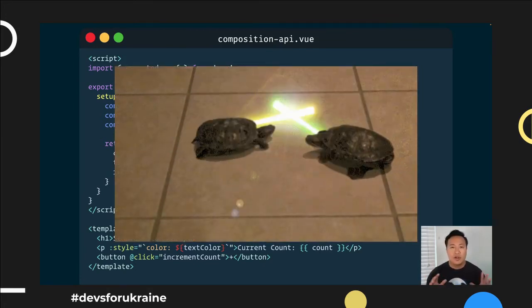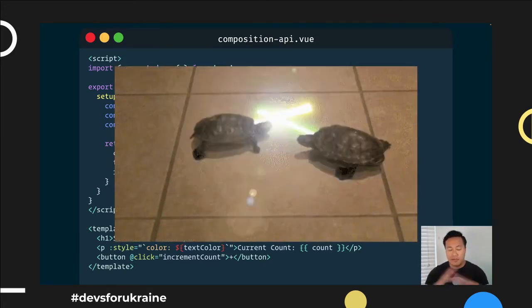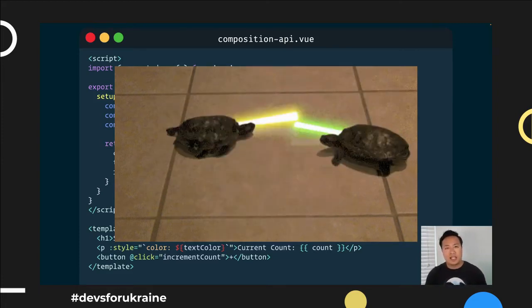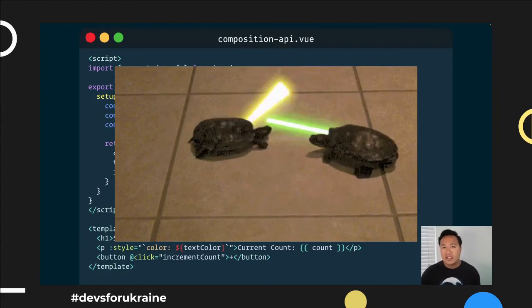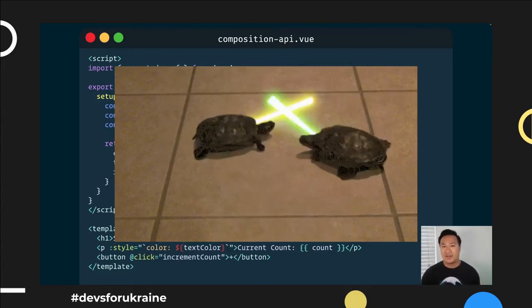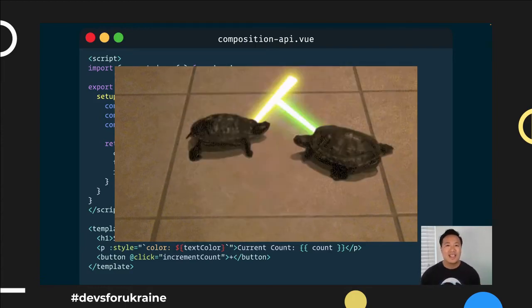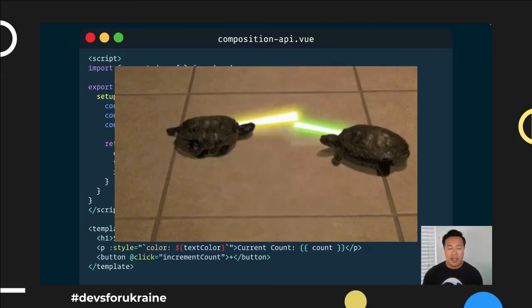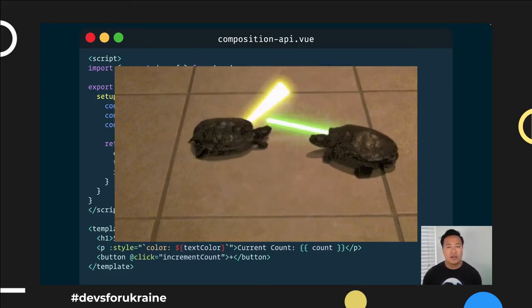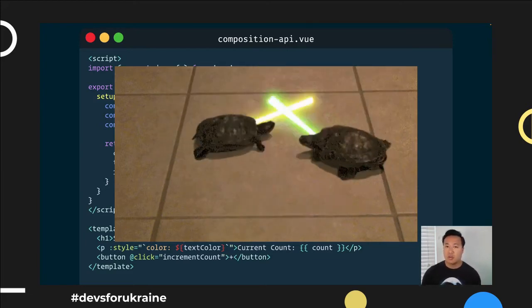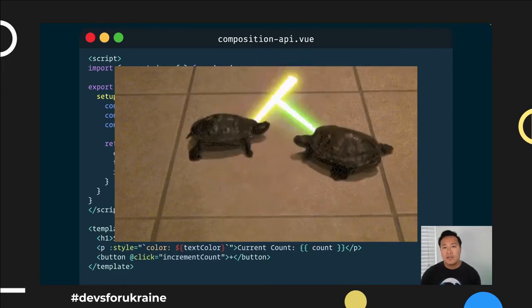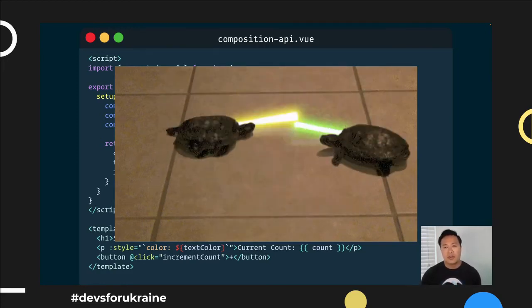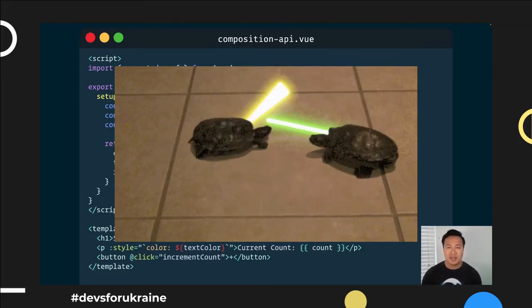Now, of course, some of you are probably immediately thinking of the $1 million question, which is on everyone's mind: does that mean that Options API is dead and Composition API is the future? Honestly, I have a whole talk devoted to this and I don't have time for a whole thing, but what I want you to know is that while it might seem like the two are at odds with each other, I do think that there is a place for both, and depending on your use case and how you're writing your components, you might find yourself choosing one in one scenario and the other in another. But again, that's for another topic another time, but just know that both methods of authoring your components are still valid in the Vue ecosystem today.